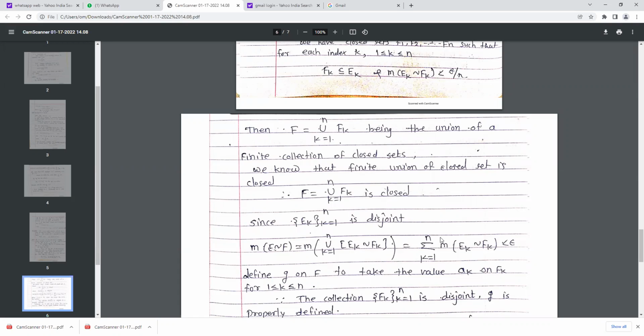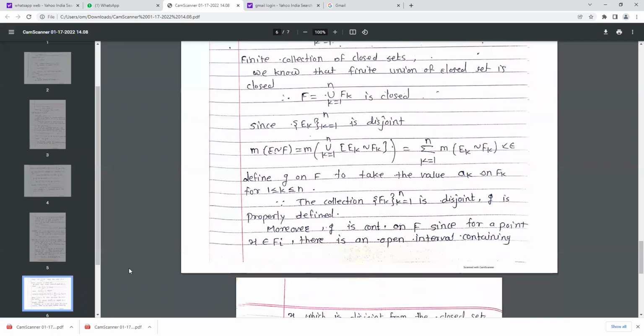Then we have defined g to take the values ak on Fk for 1 less than or equal to k less than or equal to n.